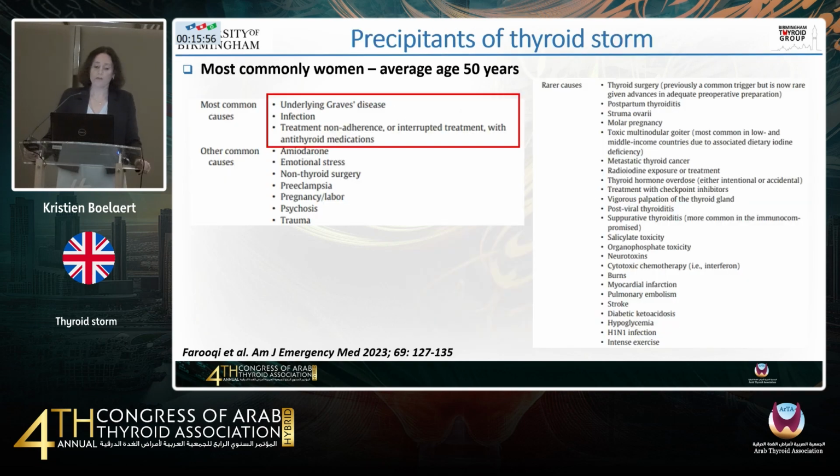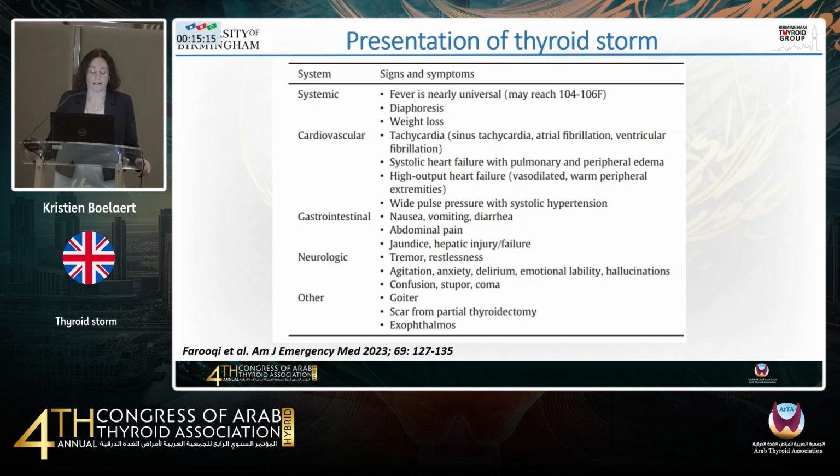Okay. So what are the precipitants? Again, it's more common in women. Graves' disease is more common in women than in men, and the average age usually is around 50 years. So the most common underlying causes are, unsurprisingly, Graves' disease, an infection, and then treatment non-adherence. Certainly our patient had Graves' disease and treatment non-adherence. There are a number of other things that may elicit a thyroid storm in patients, such as amiodarone, patients undergoing surgery, either of the thyroid or non-thyroid related surgery. And again, this can occur in pregnancy or following trauma. And then there's a long list of rarer causes that is given there on the right-hand side.